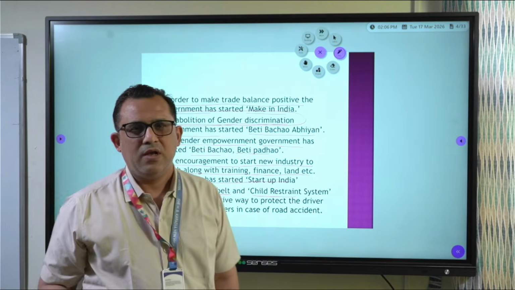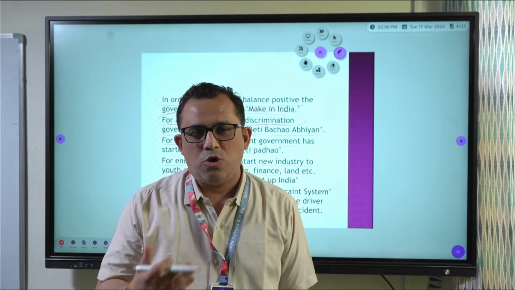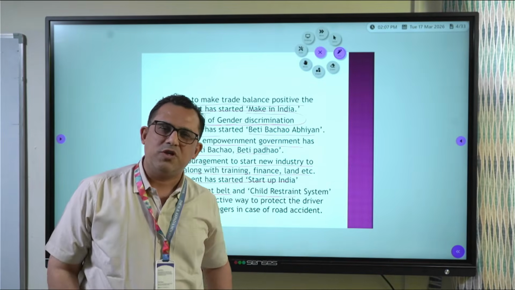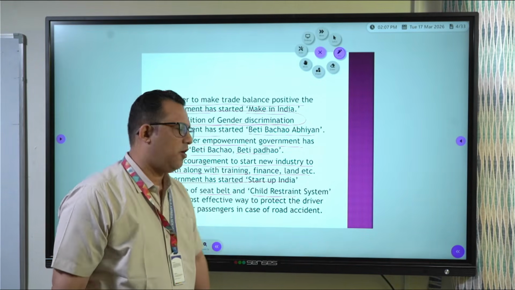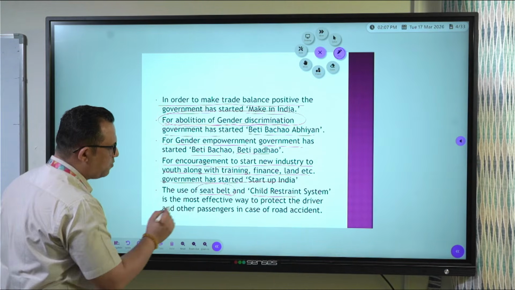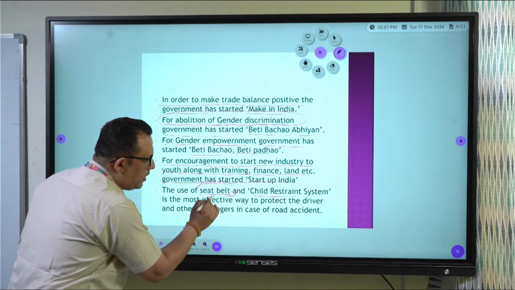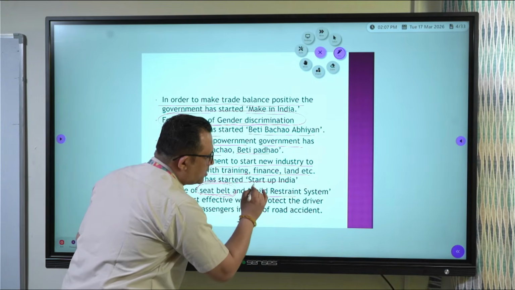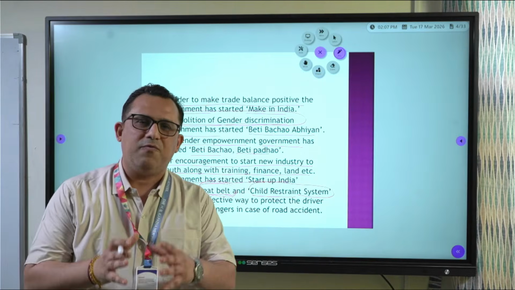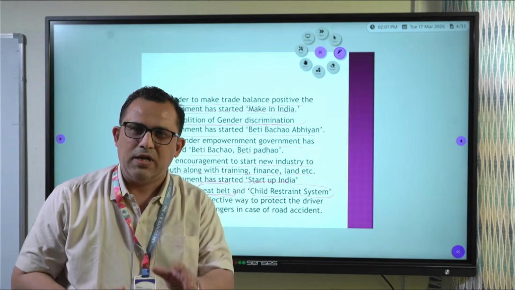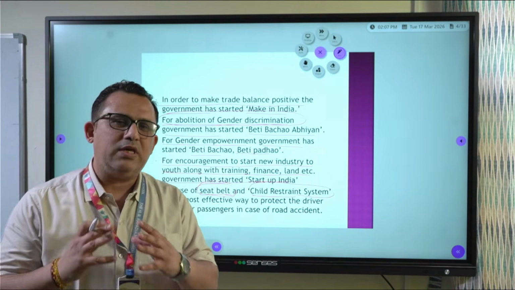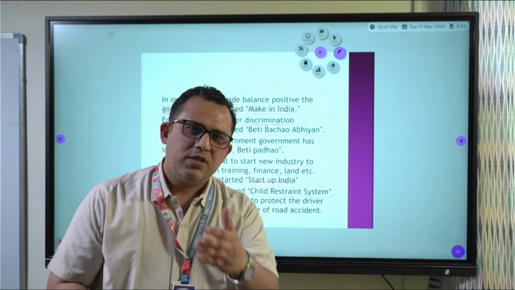Nowadays, road accidents are increasing. So this system, which I am going to explain to you, which is used in foreign countries, should be used in India also. The use of seat belt is very important, and the child restraint system is also important. If we keep these two systems in a vehicle, if we maintain them, then road accidents cannot be neglected, but we can reduce the harm caused by them.